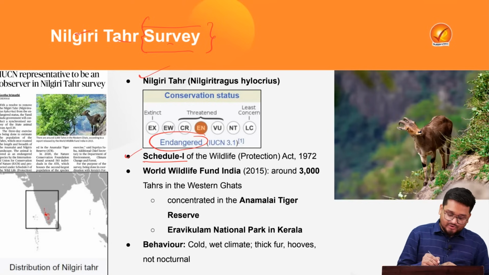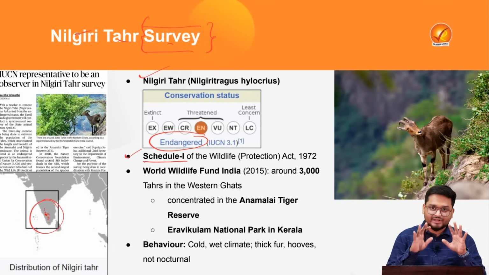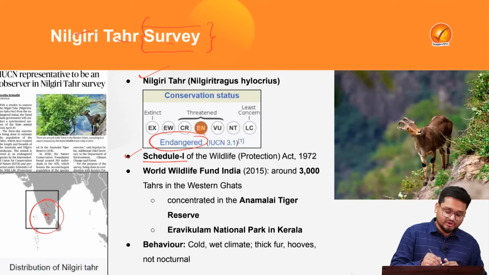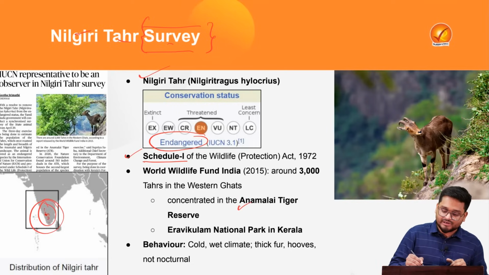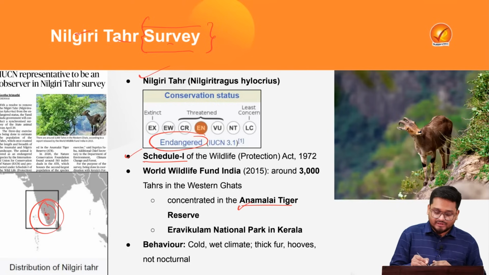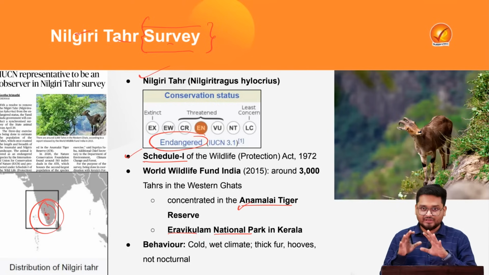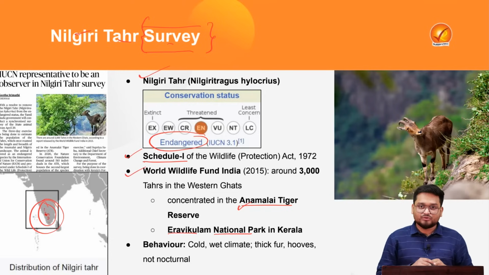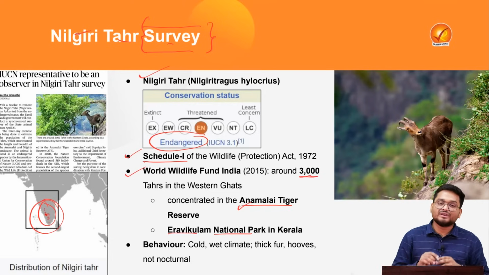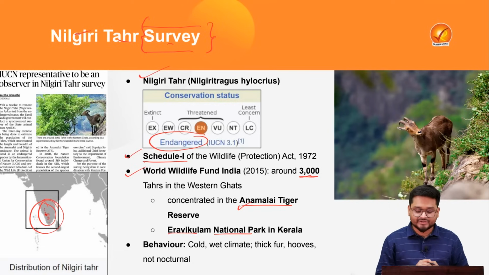If you look at the distribution, they are located only in India, and only within the Western Ghats region. Most of them are concentrated in the Anamalai Tiger Reserve and the Eravikulam National Park in Kerala. Now, according to the WWF India 2015 survey, there are only around 3000 tahrs in the Western Ghats.